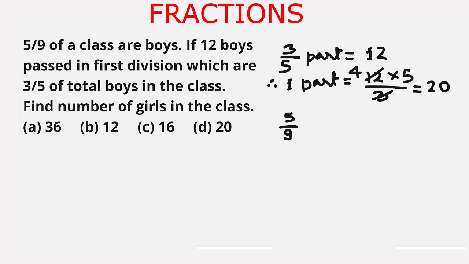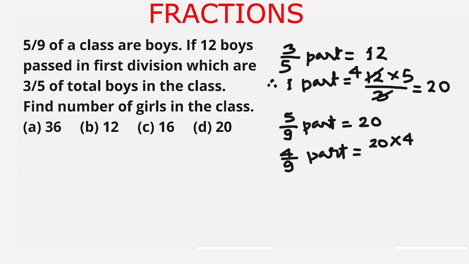If 5/9 part is the number of boys, so this is equal to 20, and the remaining are girls. So 4/9 part is equal to 20 multiplied by 4/9 upon 5/9. 9 is cancelled in numerator and denominator, and 5 cancels 20 four times. So this is equal to 4 times 4, which is 16. So there are 16 girls in the class.